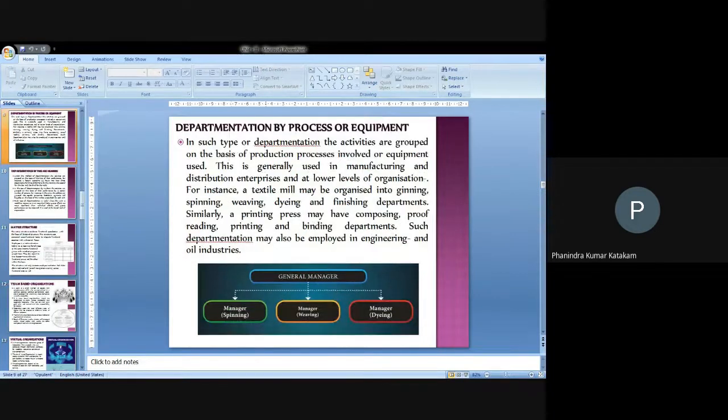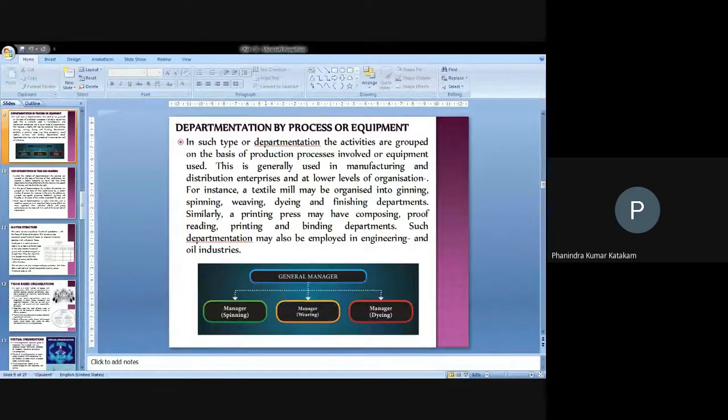And by process or equipment, depending upon the textile industry. An example is given here, either the manual process or the technical process, in order to finish the process of production, the conversion of raw material to a finished product. If you are involving various steps of process, then we need to go further, either by the process or the equipment. Here an example is given related to a textile company.